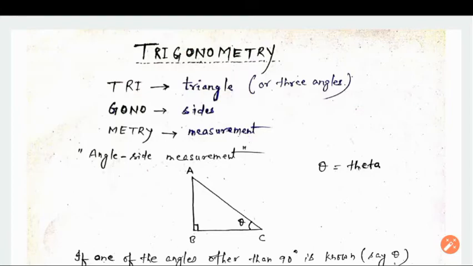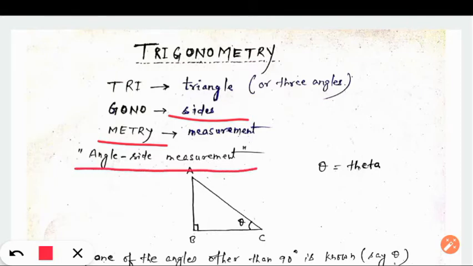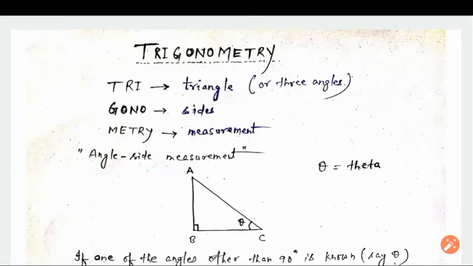Now what do you mean by gono? Gono means sides, and metry means measure or measurement. So in short, if I say what is trigonometry, in this branch we are going to learn about angle side measurement. Angle side measurement. The ancient mathematicians, very famous Aryabhatta, who gave us the symbol of zero, right? So that mathematician